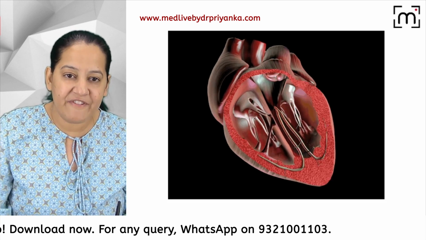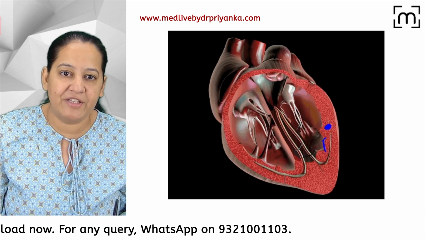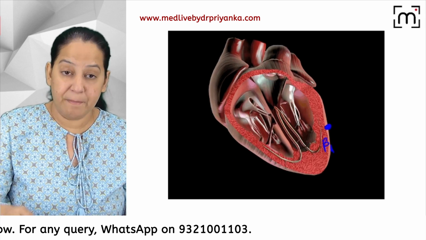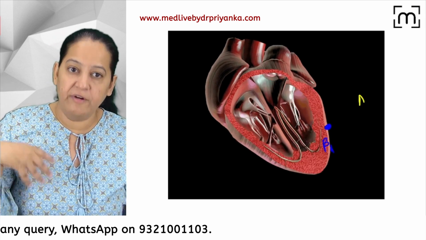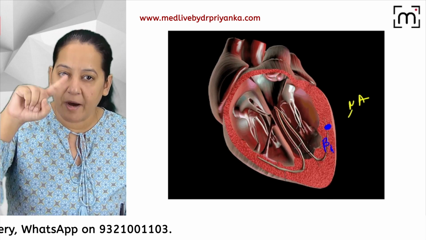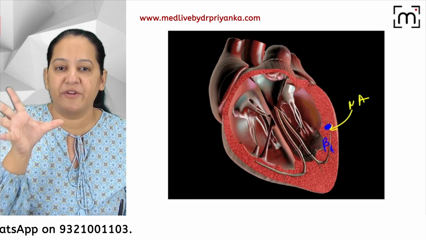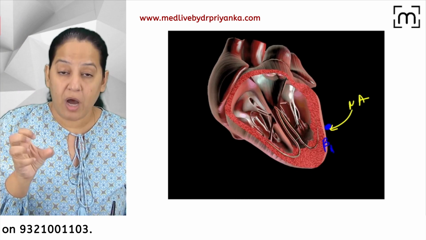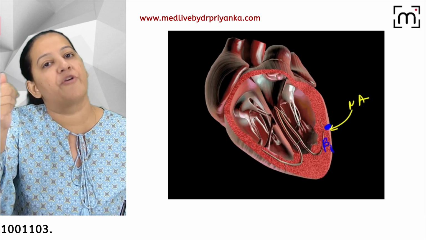On the wall of the left ventricle, we have beta 1 receptors. Imagine these are beta 1 receptors. So the sympathetic stimulation will come into the role. Noradrenaline will come, bind with the beta 1 receptor, activate the receptor, and increase the contractility again. So the heart which was failing starts contracting again.